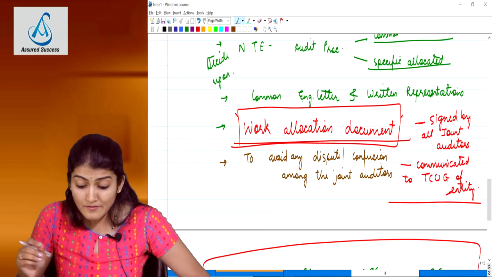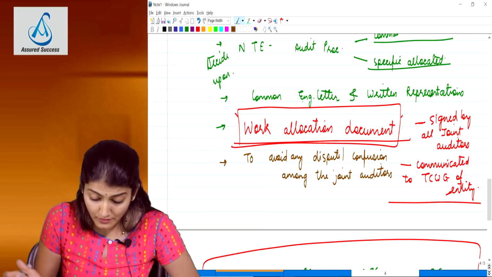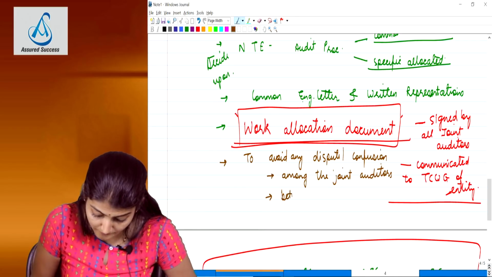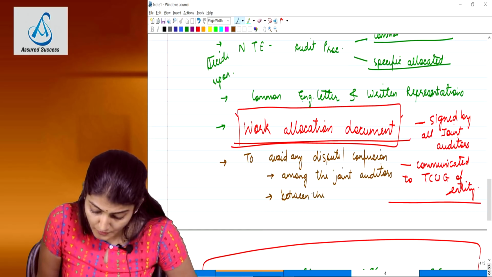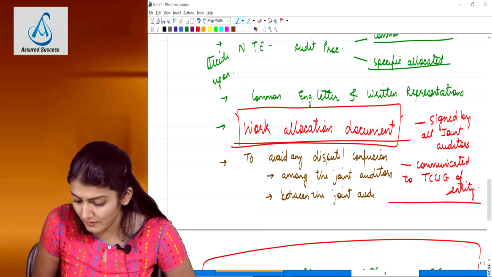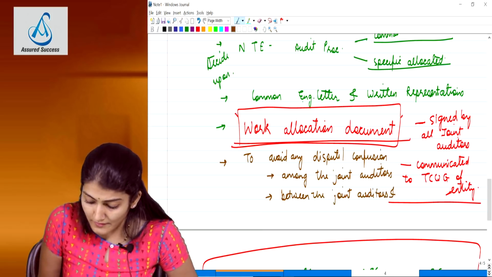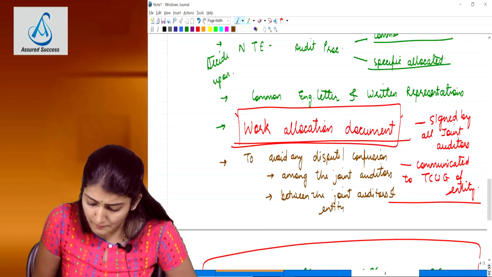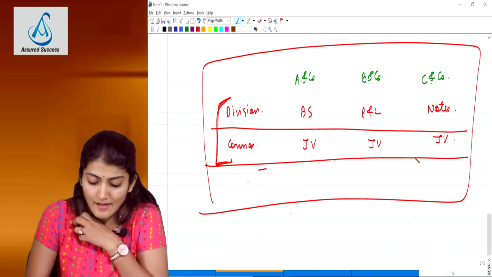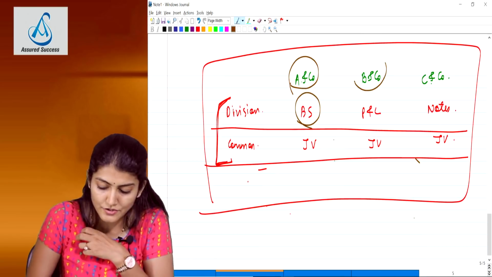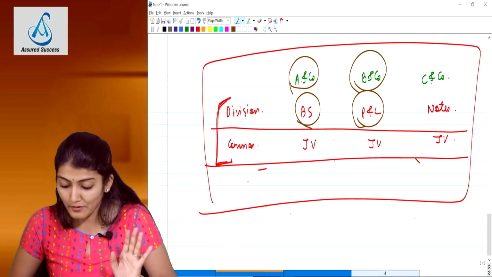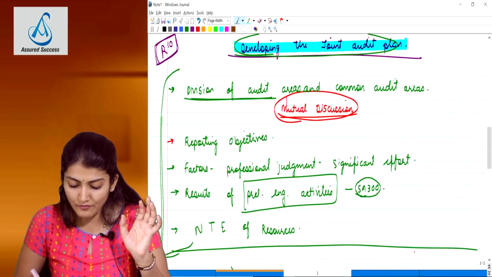So to avoid dispute or confusion among the joint auditors, or to avoid any dispute or confusion between the joint auditors and the entity. The entity says, oh, we thought B and company is doing the balance sheet, but is B and company doing the balance sheet under our example? No, A and company is doing the balance sheet, B and company is doing the profit and loss account. So that is why we also communicated to the TCWG of the entity.